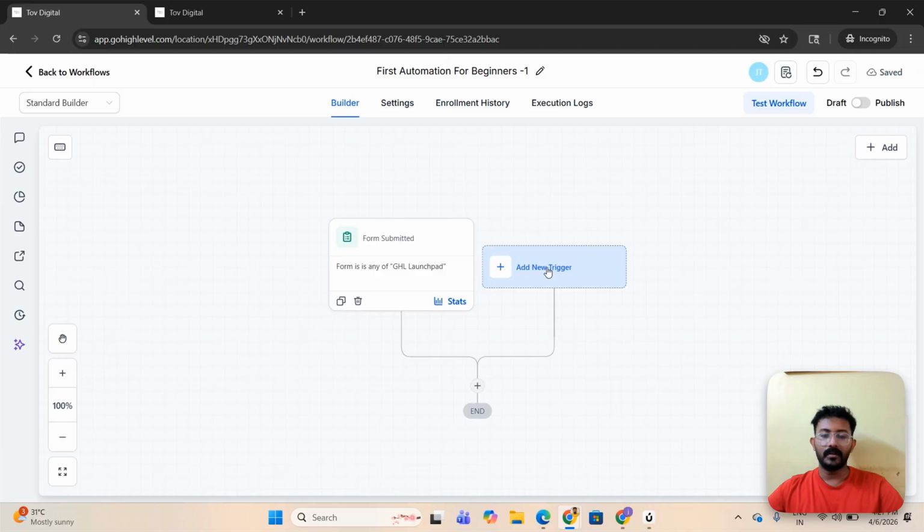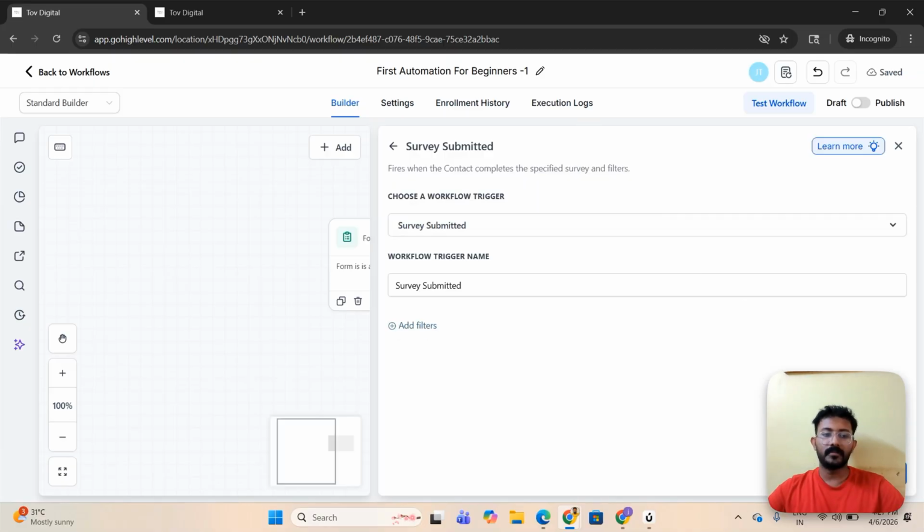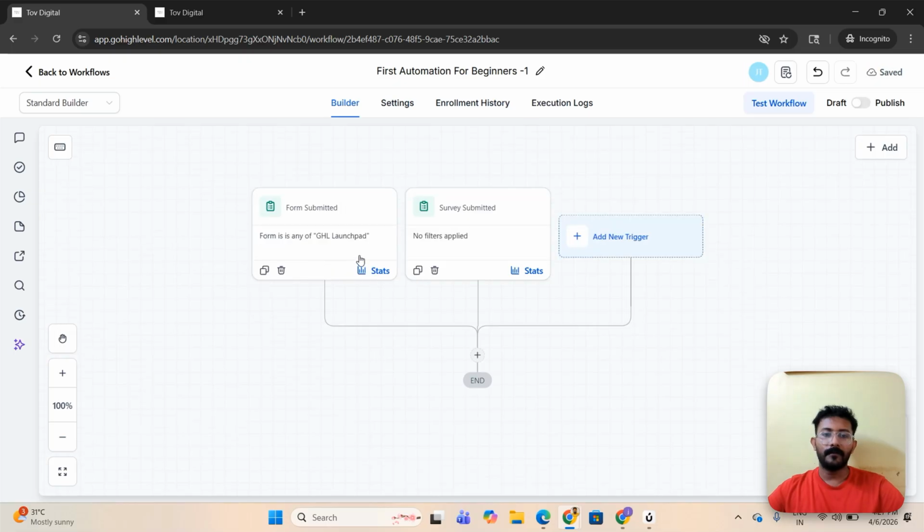Once it's saved, I'm going to add the next trigger, which is survey. Whenever we use a form, survey, or quiz, or any options out there, the contact will be automatically created. It will be instantly created as they fill in the form. We don't have to again create a new action, which is create contact. That will be automatically created.